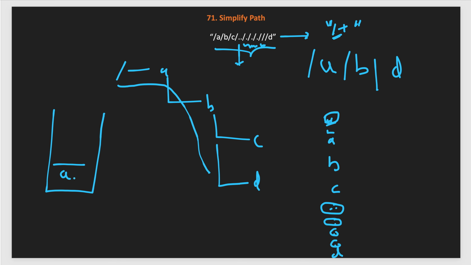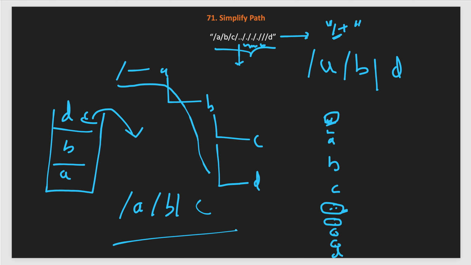So first we find an empty string, just continue. A will go in the stack, then B will go in the stack, then C will go in the stack. Now we got a double period. In that case the stack is not empty, so we need to pop out the last directory. We pop out the C. Then we again get single dots, just continue, and we get the last D, so we add the D. Once we have added all the elements in the stack, we process the stack and create a path by appending slashes before every directory name. So A, then B, then D. This is the idea.